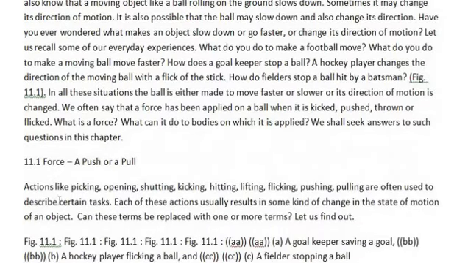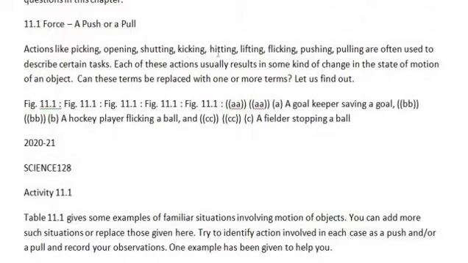Actions like picking, opening, shutting, kicking, hitting, lifting, flicking, pushing, pulling are often used to describe certain tasks. Each of these actions usually result in some kind of change in the state of motion of an object. So whatever we have seen here, like picking, opening, examples are given here. These are all the action of force.